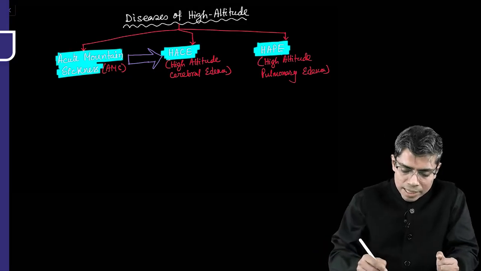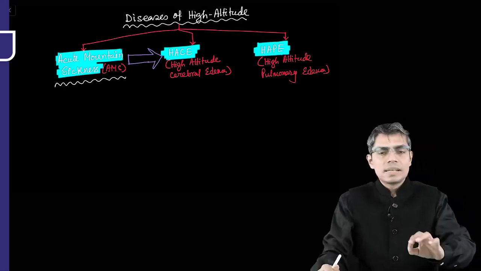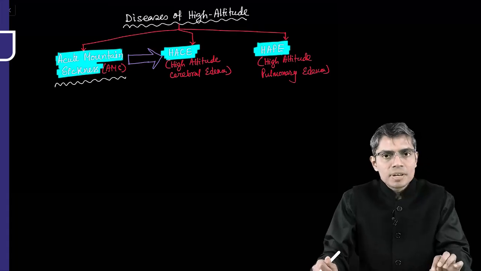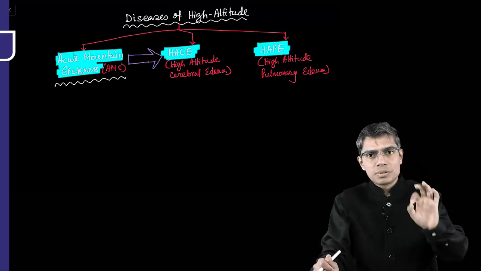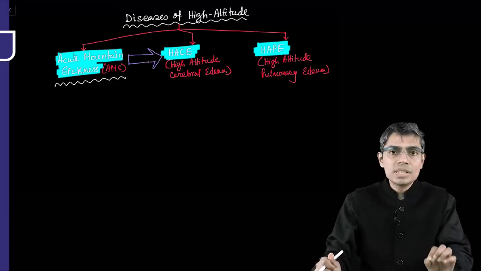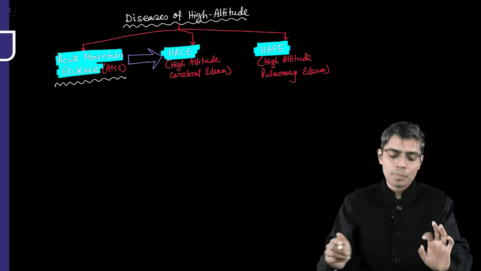So first you look at acute mountain sickness. The diagnosis is purely a clinical diagnosis. Whenever you are ascending into a high altitude condition, if certain symptoms develop within the first 24 hours of altitude ascent, this is very important.